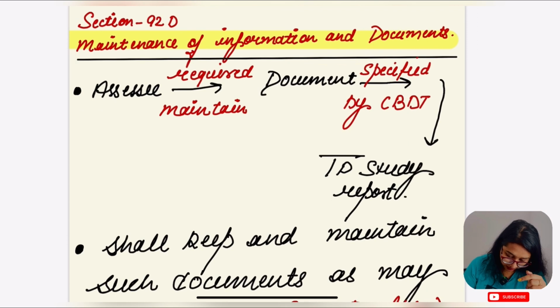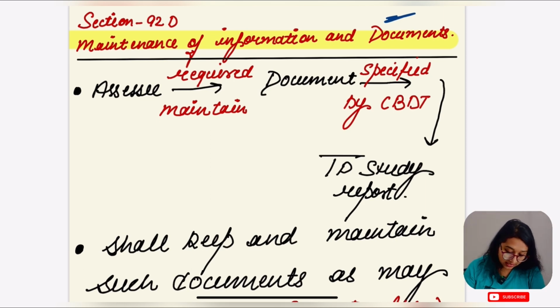Let's go to section 92D. This is maintenance of information and documents by the SSC. The SSC has to maintain some documents specified by CBDT. When are these documents maintained by the SSC? We are going to read this under section 92D.